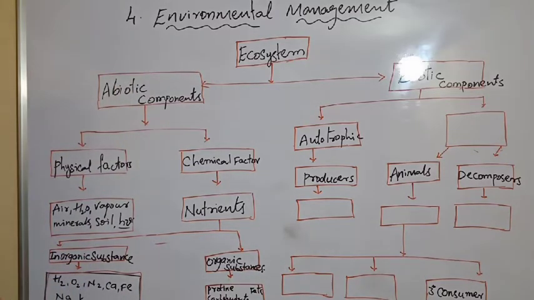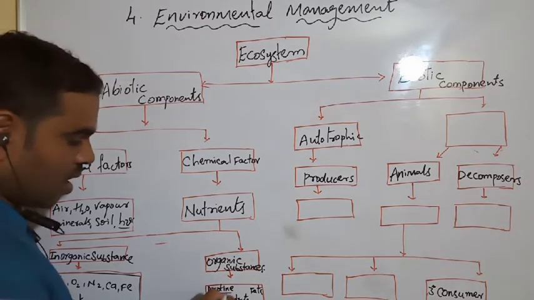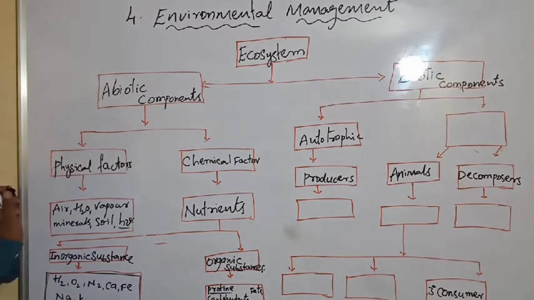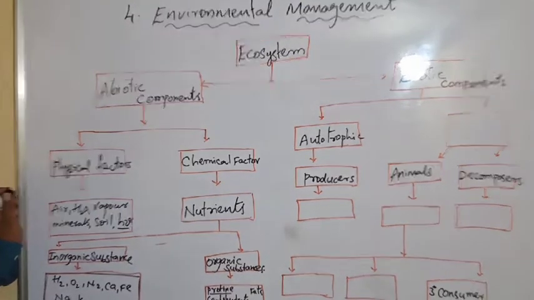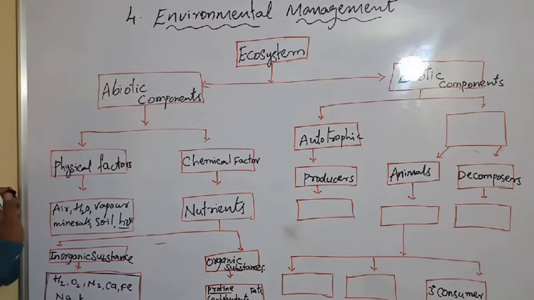Next, inorganic substances. Inorganic substances means H2, O2, N2, calcium, iron, sodium, and potassium. Now organic substances. Organic substances are proteins, carbohydrates, and fats.